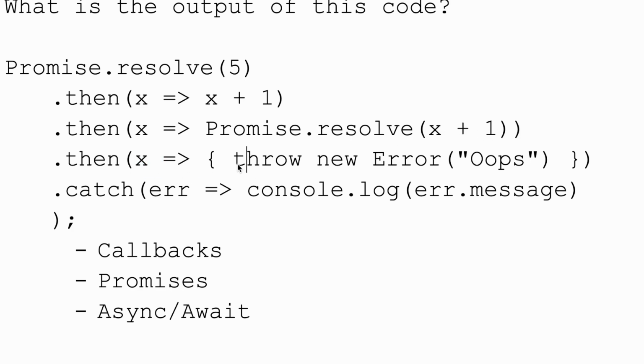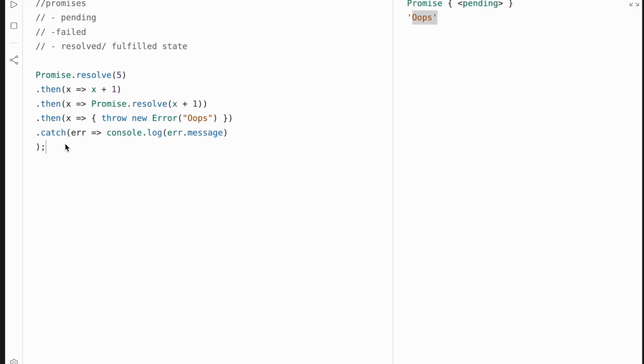And then instead of going on, it throws a new error, oops. And then this oops sets the status of this promise to failed. And then it moves on to the catch block, where the error message is logged as oops. So the output of this code is going to be oops.